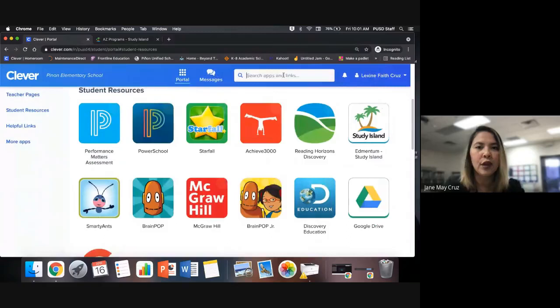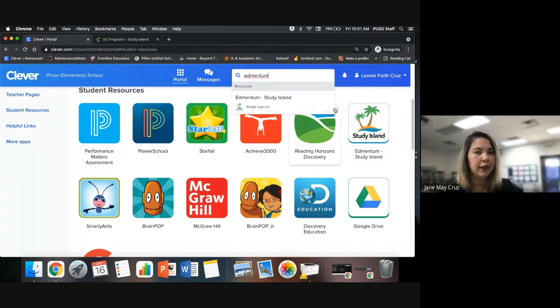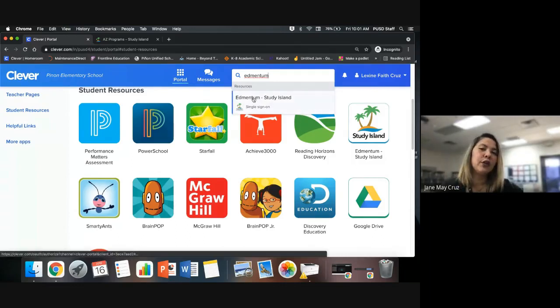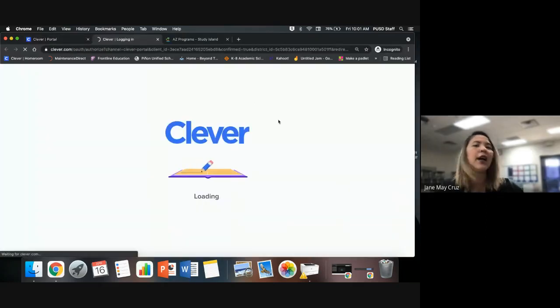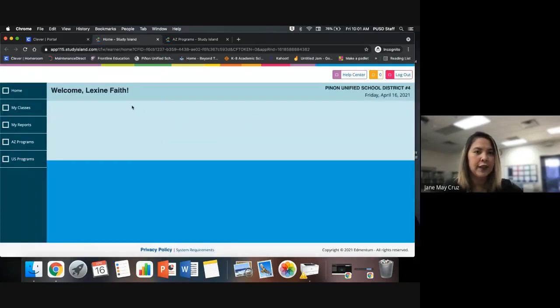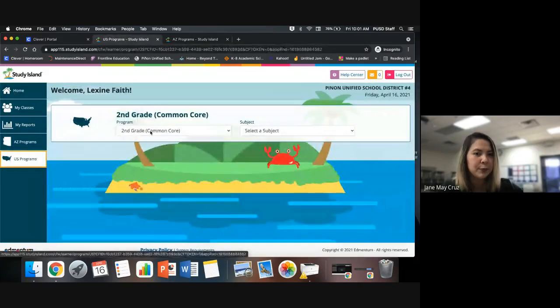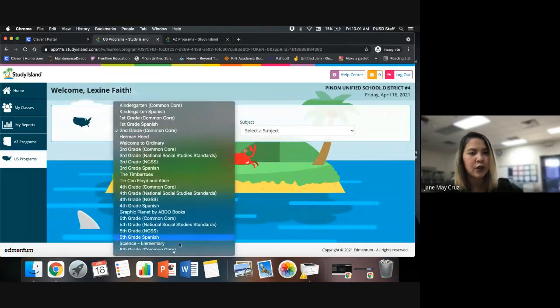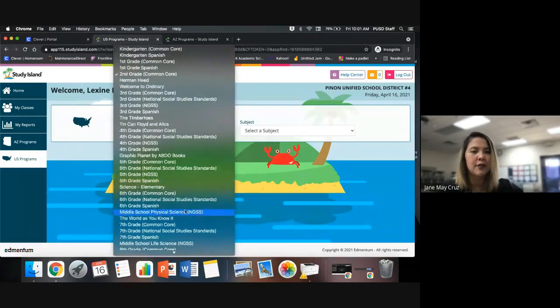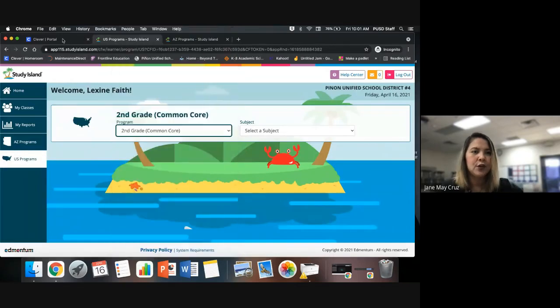Another thing is that you can also search for Edmentum. Okay, if it's not yet there, type the application that you want your kid, your son or daughter, to use. Click Edmentum Study Island, and then it will ask you to log in. And then it will take you like this. Okay, Study Island and Edmentum, they are the same. Then if you want to use the US program, it's also up to you. And then you can choose a lot of things that your kids will really love to learn about. Okay. So that's all for the Clever.